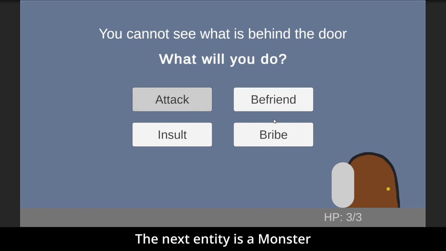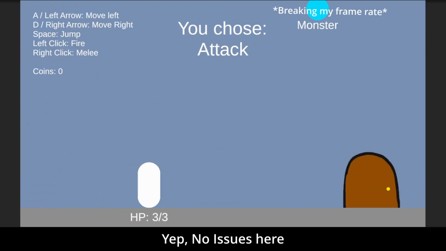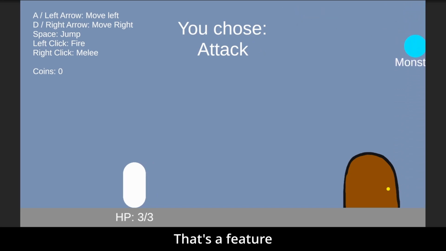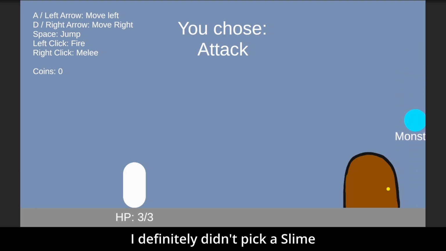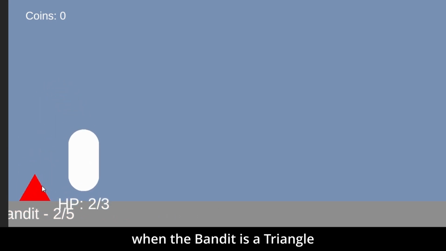The next entity is a monster, which I modelled after a slime, and behaves exactly like a slime. Yep, no issues here. It also seems like entities can climb walls. That's a feature, not a bug. I definitely didn't pick a slime just so I can be lazy and use a circle sprite. I guess I shouldn't be saying that when the bandit is a triangle.